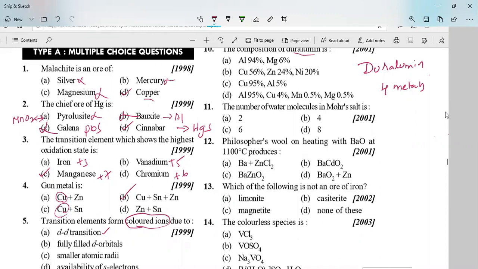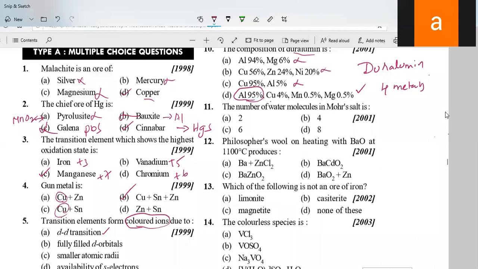So in the first option, are there four metals? No. Second option, no. Third option, no. The fourth option is aluminum, copper, manganese, and magnesium, the combination of four metals. The major component is aluminum, which will be present in the major amount in duralumin. After that, copper. Next, we have manganese and magnesium. Understood?